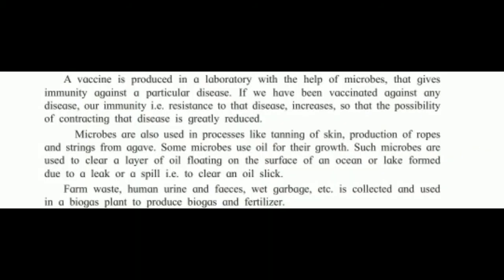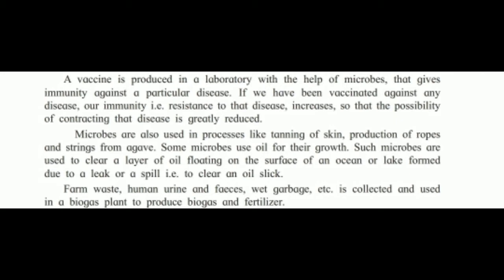Nowadays, many times we hear the name vaccine. What is a vaccine? A vaccine is a preventive measure which is given to a person before the onset of disease. This vaccine is produced in a laboratory with the help of microorganisms.